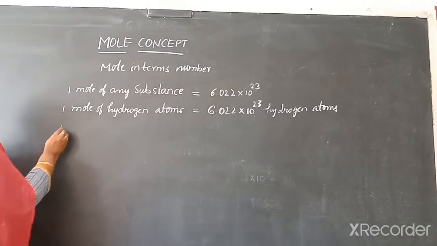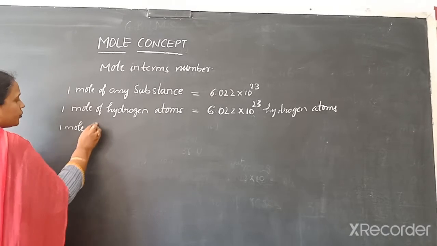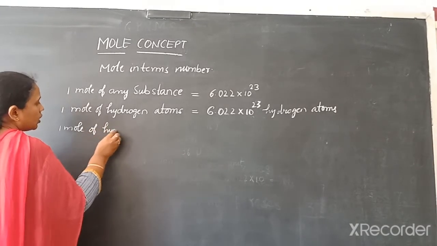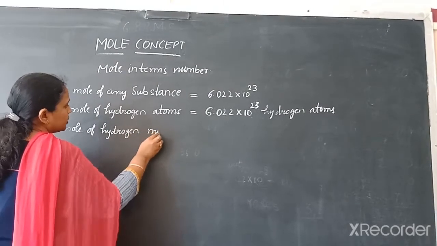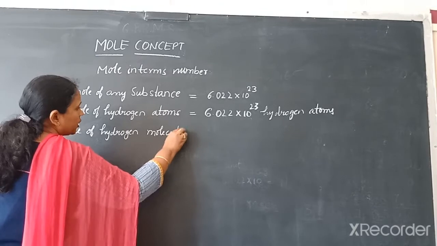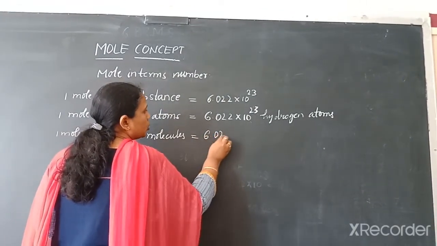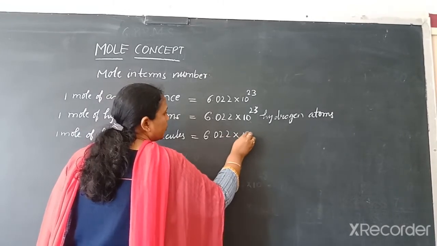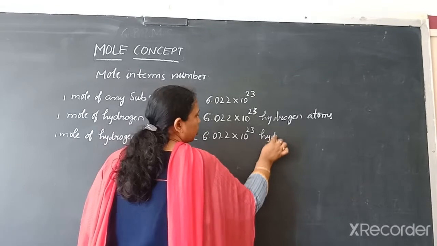Next, 1 mole of hydrogen molecules equals 6.022 into 10 power 23 hydrogen molecules.